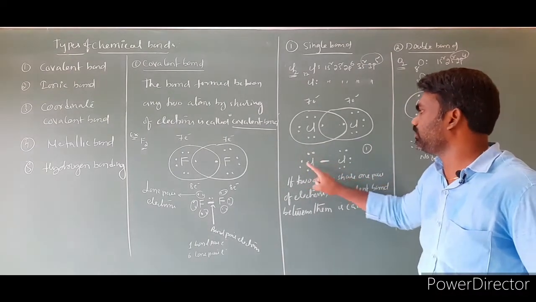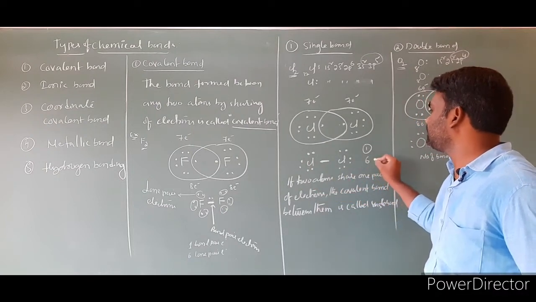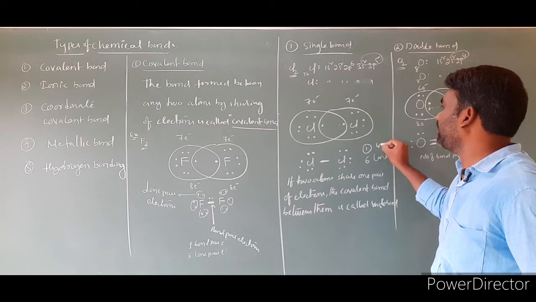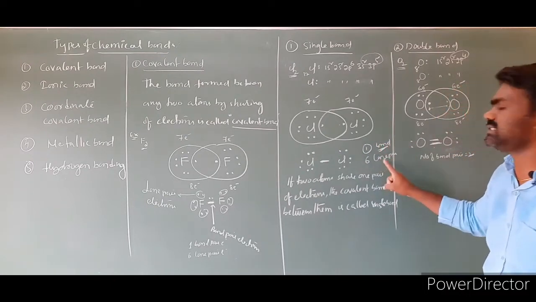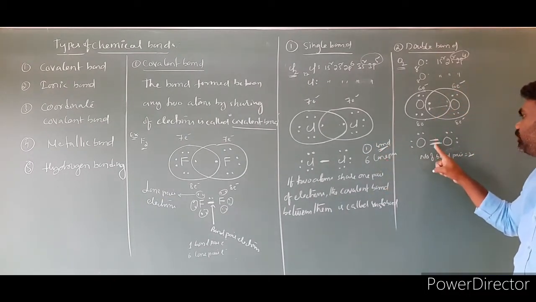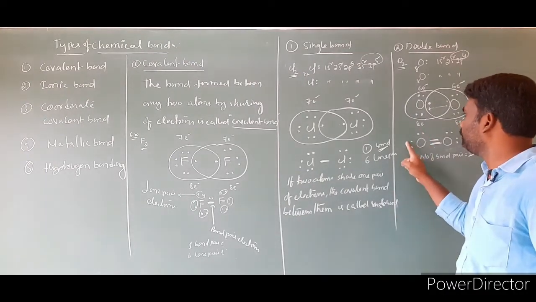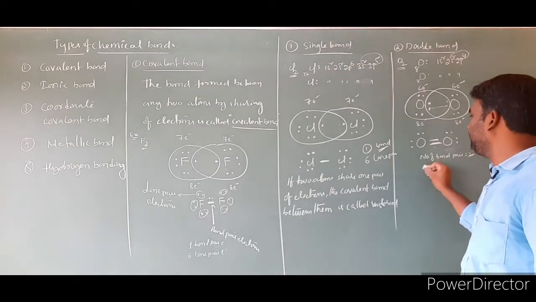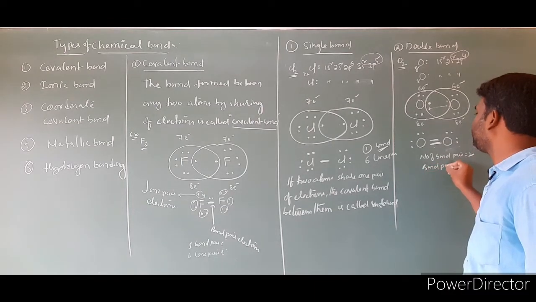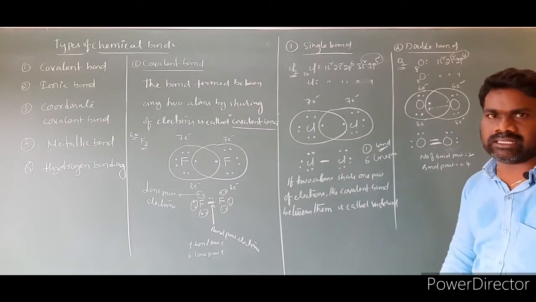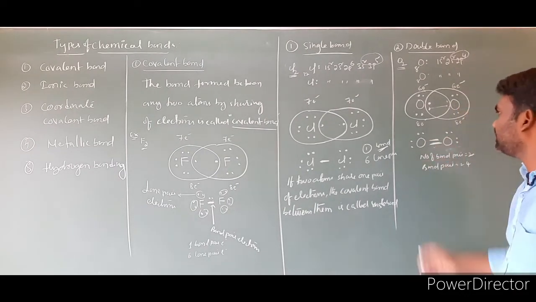Sorry. 1, 2, 3, 4, 5, 6. 6 lone pairs. 6 lone pairs, 1 bond pair. 1 bond pair, 6 lone pairs. Here also, 1, 2 bond pairs; the number of lone pairs is 1, 2, 3, 4. Bond pairs equal 2, lone pairs equal 4. Clear? Now one more point, we have to write the sentence.